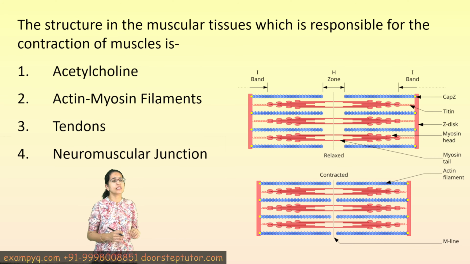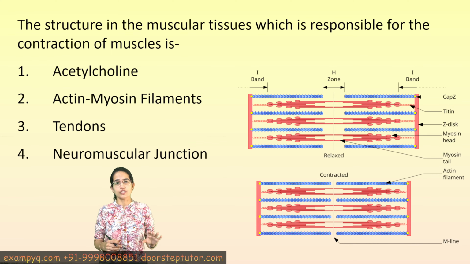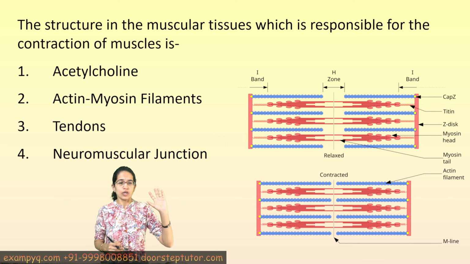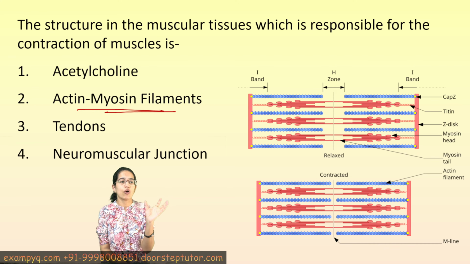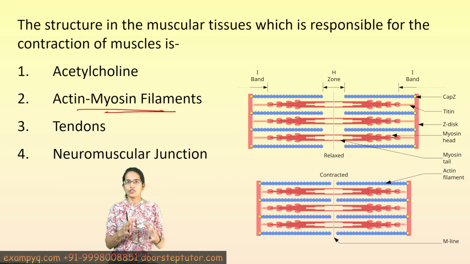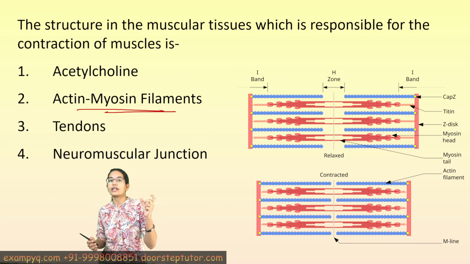The next question talks about the structure of muscular tissues responsible for contraction of muscles. Now this is as per the sliding filament theory. Under the sliding filament theory, we focus on the filaments of actin and myosin, and in this diagram you can see how the actin and the myosin filaments act. Under this theory, we talk about the fundamental contractile units within the muscle, and these are called sarcomeres.